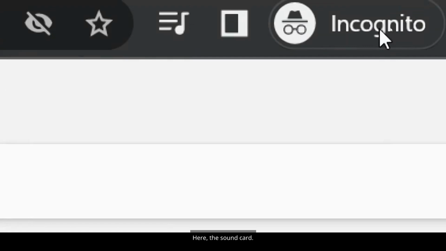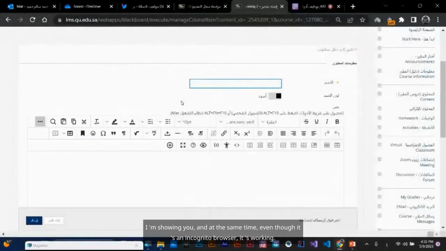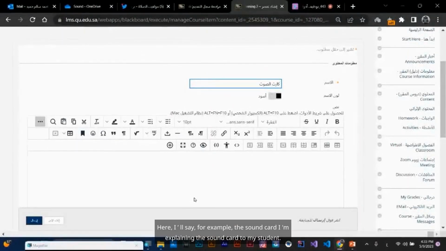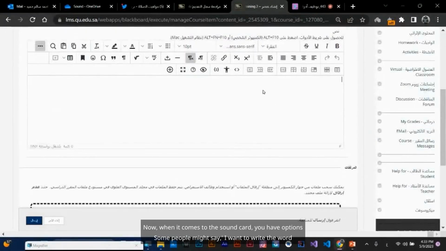So everything is fine. Here, the sound card, I'm explaining the sound card to my student. For the sound card, you have options. Some people might say, I want to write the word listen.